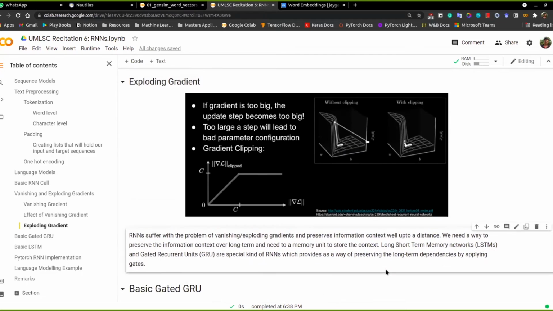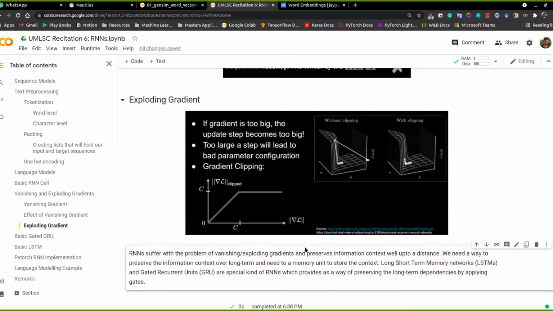Okay. So coming back to this, RNNs suffer from the problem of vanishing and exploding gradients. Theoretically, RNNs can preserve context over the whole sequence, but empirically it has been shown that RNNs only capture context up to a certain number of time steps. After that it fails and is not able to preserve the information.